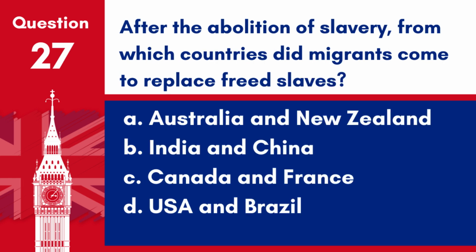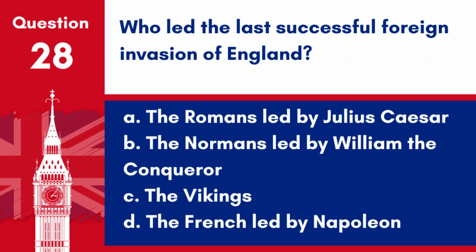Question 27. After the abolition of slavery, from which countries did migrants come to replace freed slaves? A. Australia and New Zealand. B. India and China. C. Canada and France. D. USA and Brazil. Answer. B. India and China. After the abolition of slavery, over 2 million migrants came from India and China to replace the freed slaves, especially in British colonies.